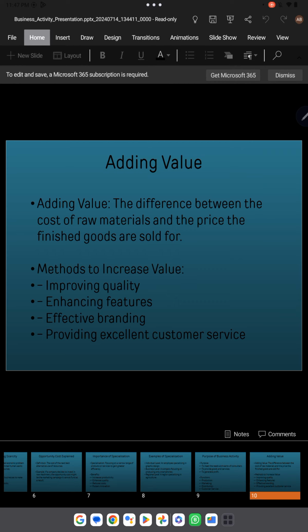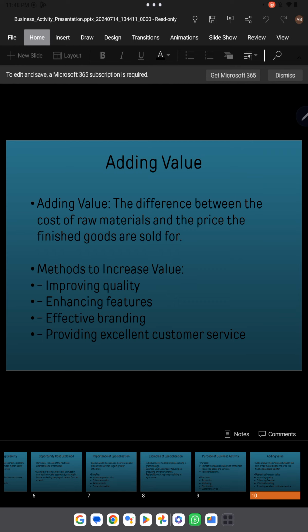And after that, we have the concept of adding value. Adding value means the difference between the cost of raw materials and the price the finished goods are sold for. Again, it is very simple. For example, if you make a bag, and for the bag you have to bear the cost of raw material, which is maybe equal to $10, now you have to set the selling price. If you set the price at $20, then $20 minus $10 means that $10 is the difference, and this is the added value. So the margin you are getting from selling your product is the added value.